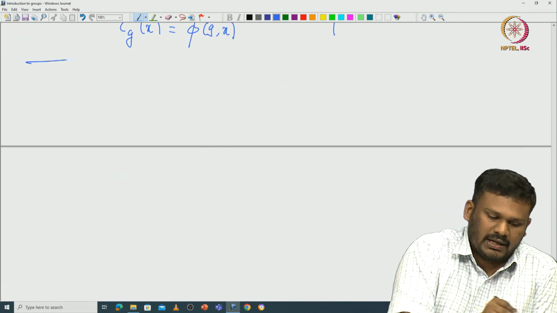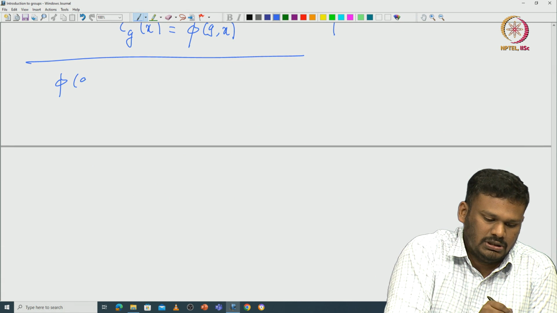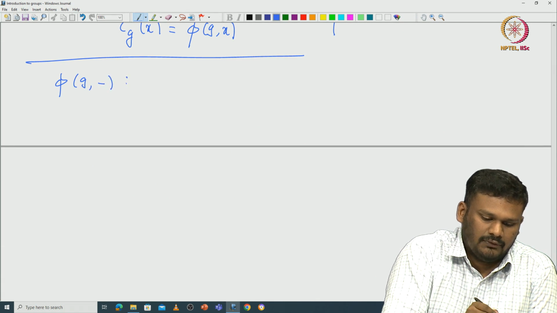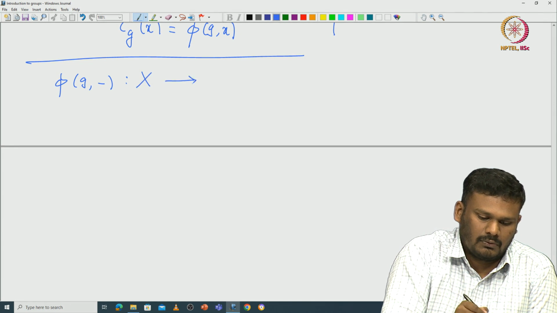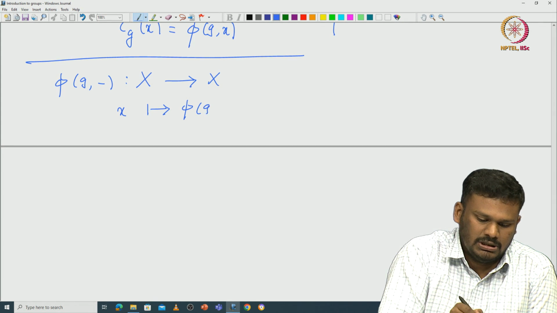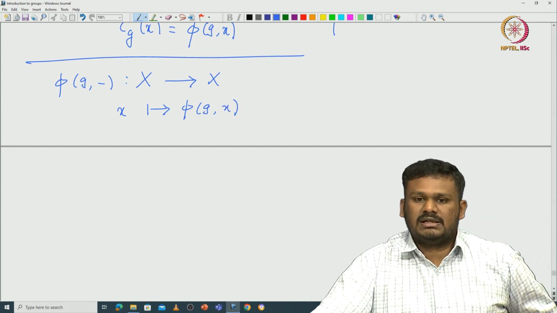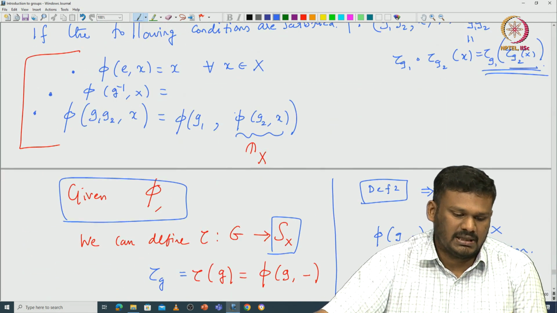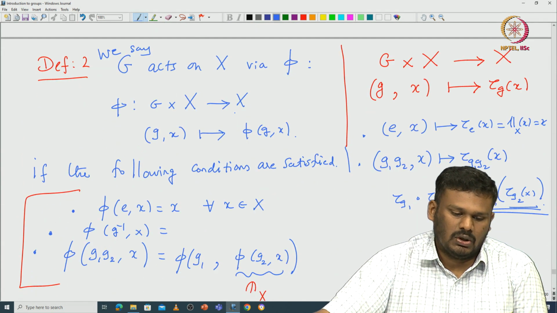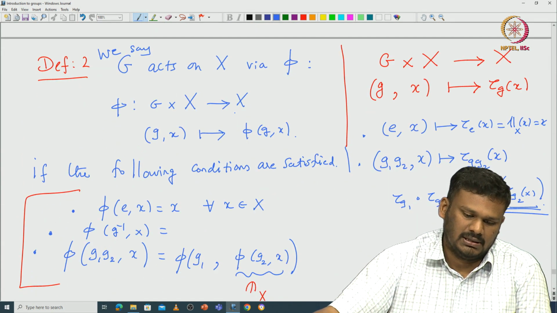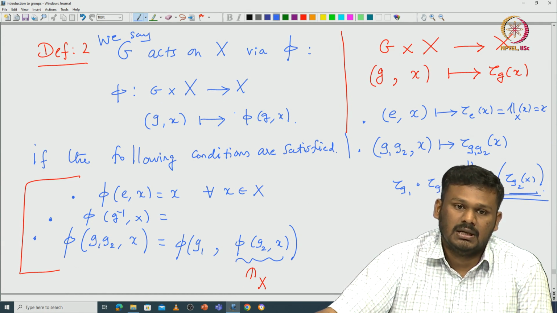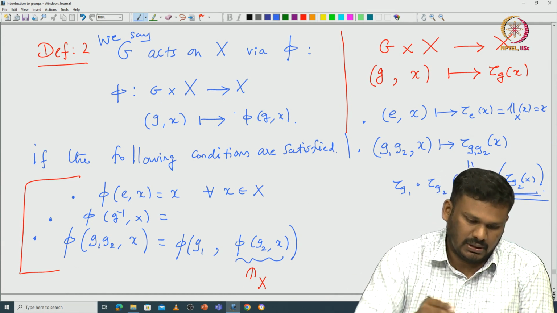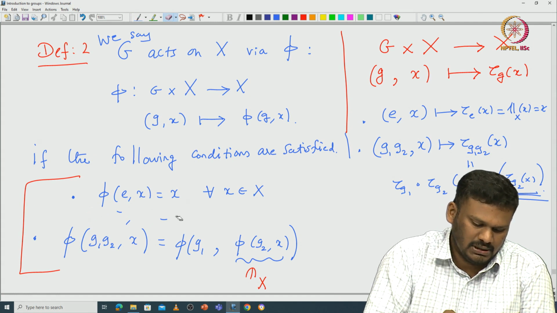What happens when you take pi g comma dash from x to x? This is going to map x to pi g comma x. Now, what is given? Pi is given. So, g is acting on x via this pi, where pi is a map from g cross capital X to x, satisfying only these two conditions.